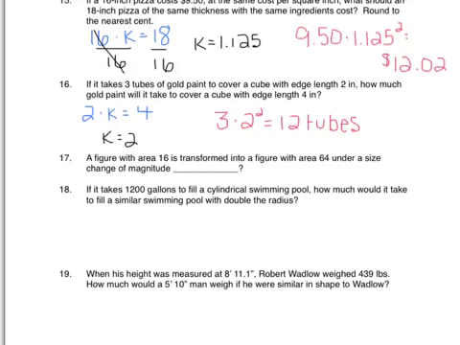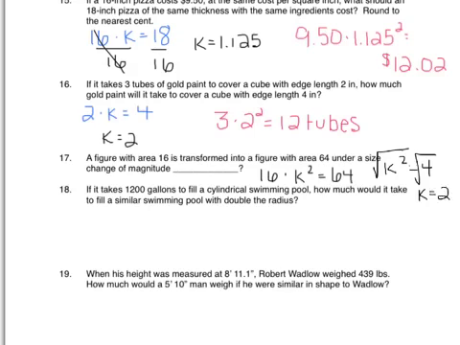So when I'm trying to figure out my k value here, very important for me to say 16 times something squared would have to be 64. Okay, so my k value is not just 4, because 16 times 4 is 64. My k value has been squared because I'm dealing with areas here. So when I solve this, I would divide both sides by 16. I would end up with k squared equals 4. And again, I got that because 64 divided by 16 is 4.